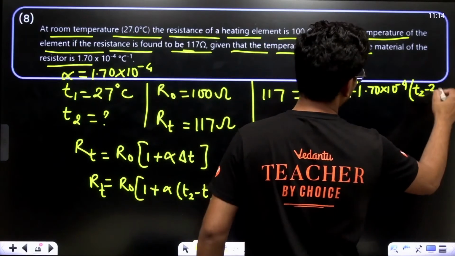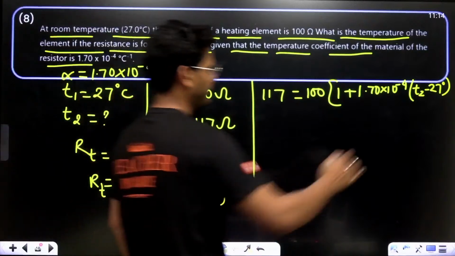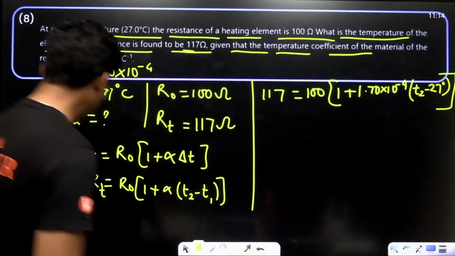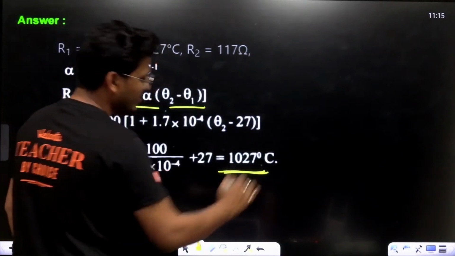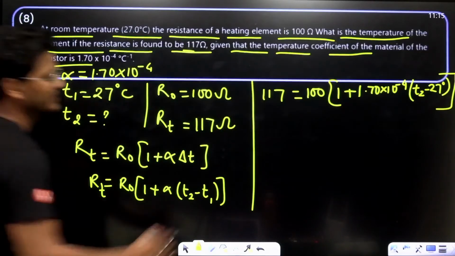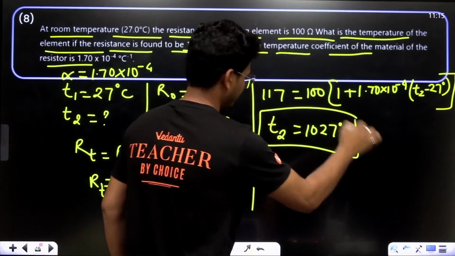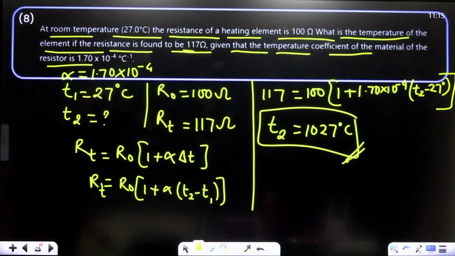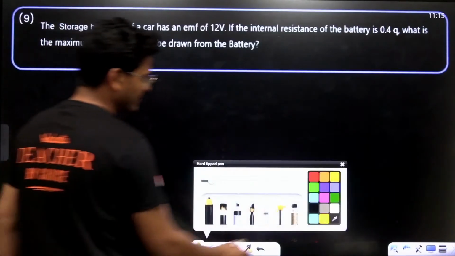T1 is 27 degrees Celsius. Now you got the answer. Just calculate and get your answer. That is 1027 degrees Celsius. Okay, let's move to the next question.